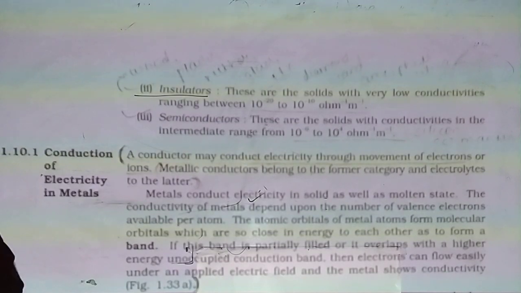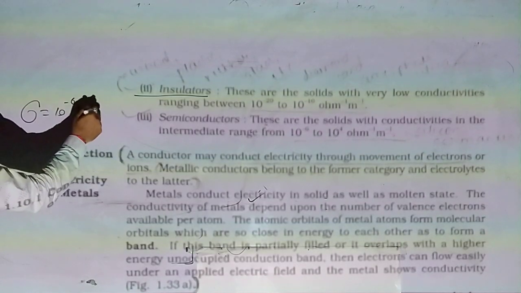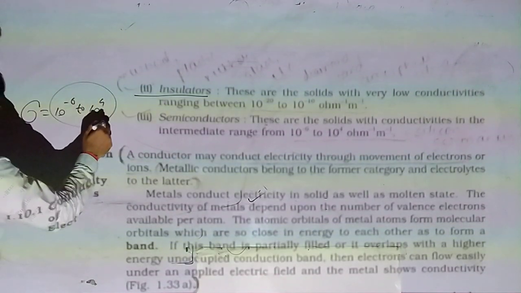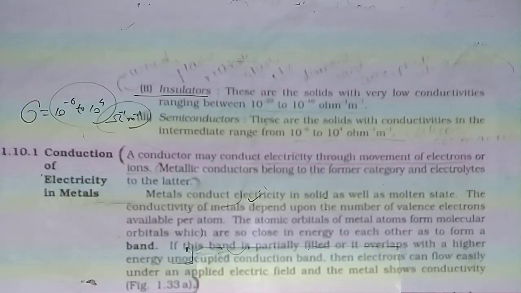Semiconductors. These are solids with conductivity in the intermediate range of 10 raised to minus 6 to 10 raised to 4. Whenever the value of conductivity lies between 10 raised to minus 6 to 10 raised to 4, it is a semiconductor.